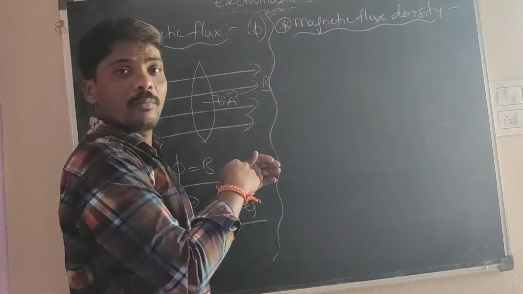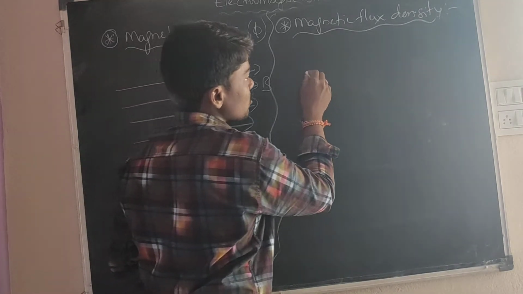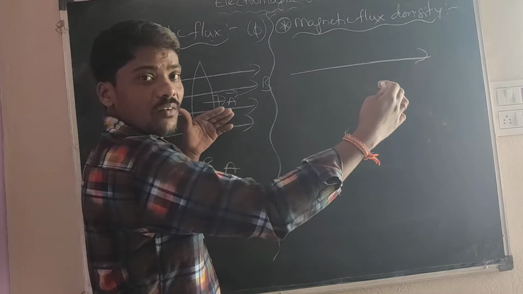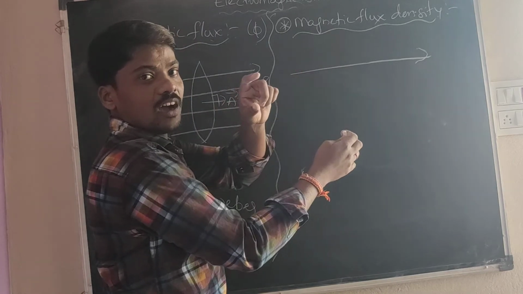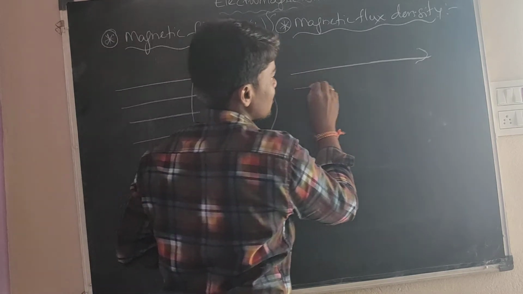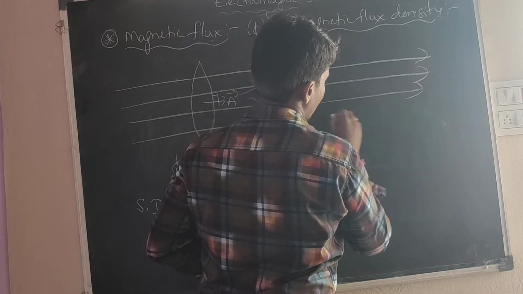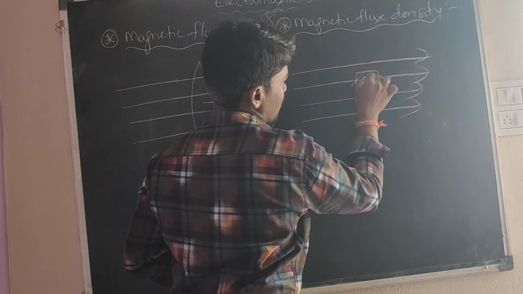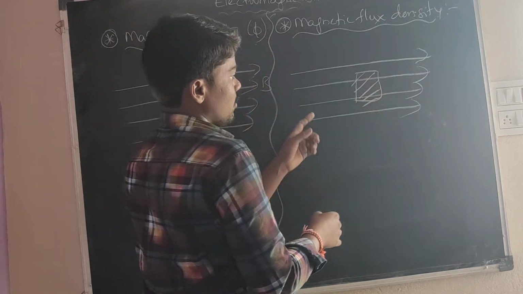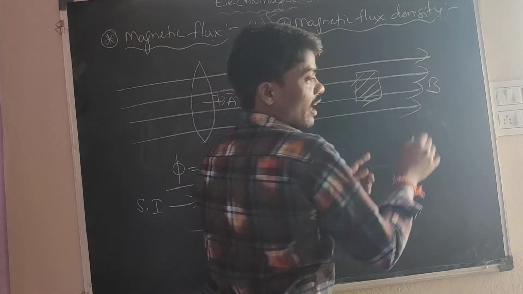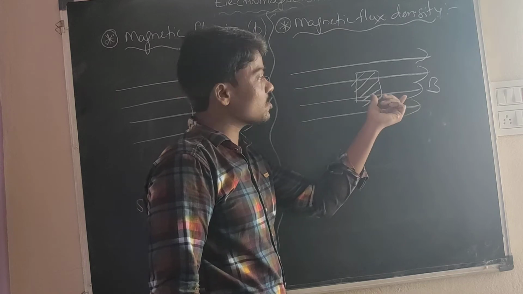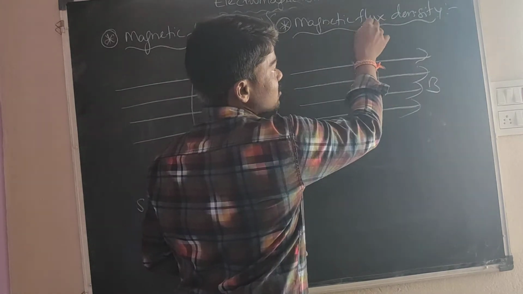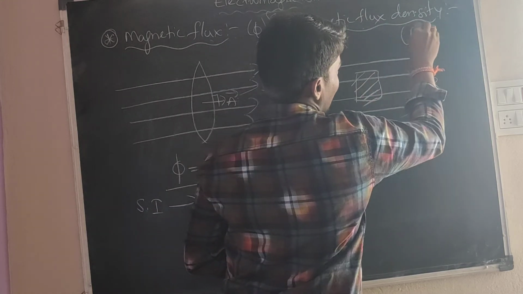The number of lines passing through the unit area is called the magnetic flux density. Here is the unit area. The number of magnetic field lines of forces passing through the unit area is called the magnetic flux density, denoted by capital B.